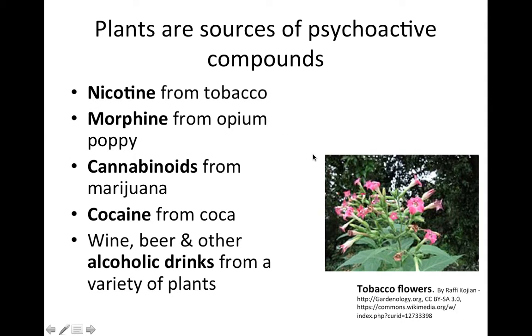Nicotine, which is pictured down here, is from tobacco plants. Morphine is extracted from opium poppy plants. Cannabinoids, such as THC, come from marijuana plants. Cocaine comes from coca plants. And wine, beer, and other alcoholic drinks are derived from plant material that then go through a process of fermentation in which microbes produce the alcohol.